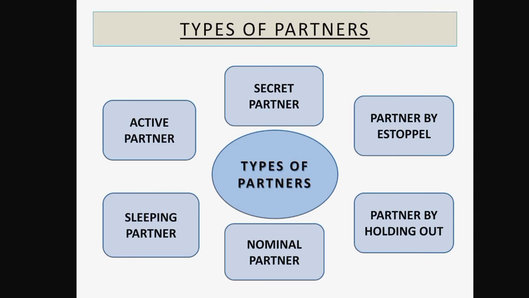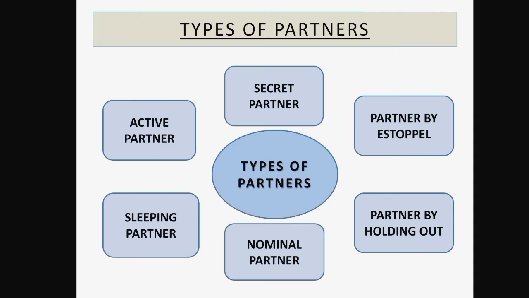Now here is a difference between partner by estoppel and partner by holding out. In partner by estoppel, the person accepts that he is a partner in the firm by his own words. In partner by holding out, the person is not calling himself a partner in a firm, but if others are calling him a partner, he has no objection to it. It is called partner by holding out.